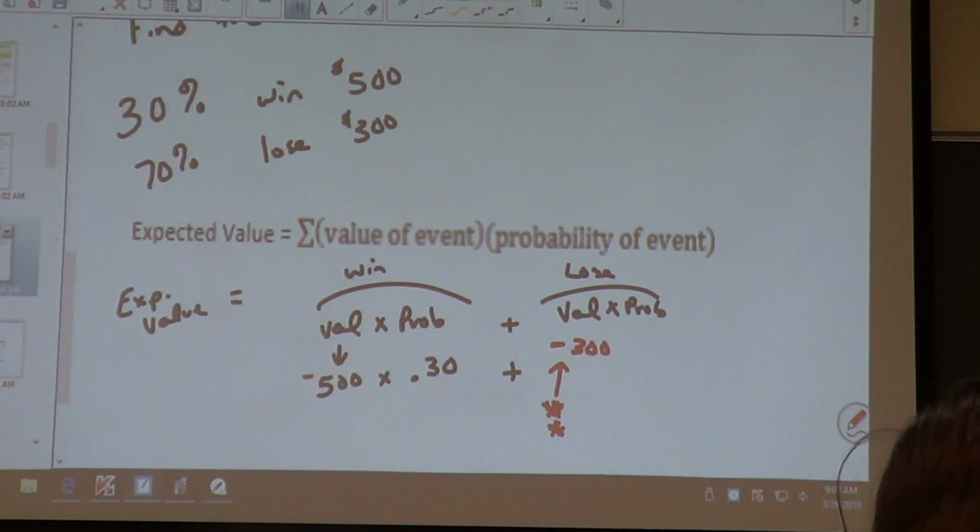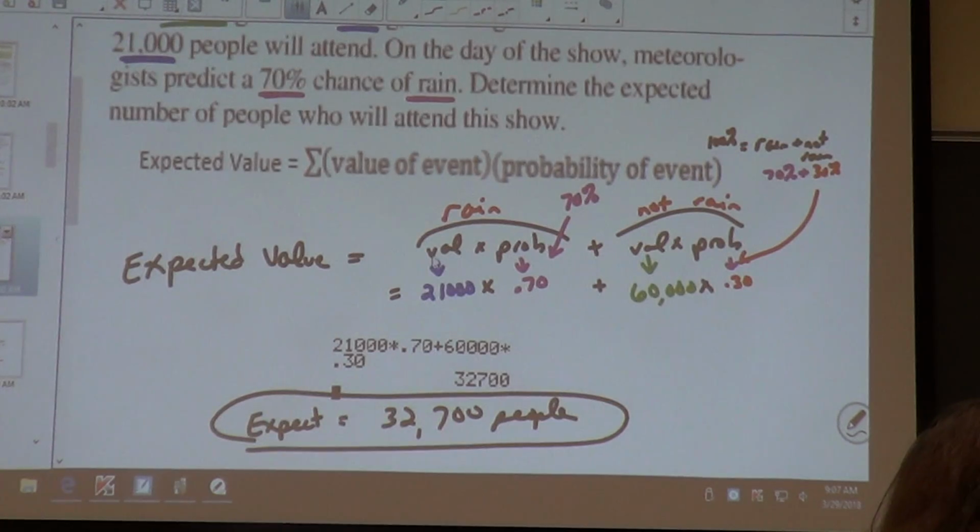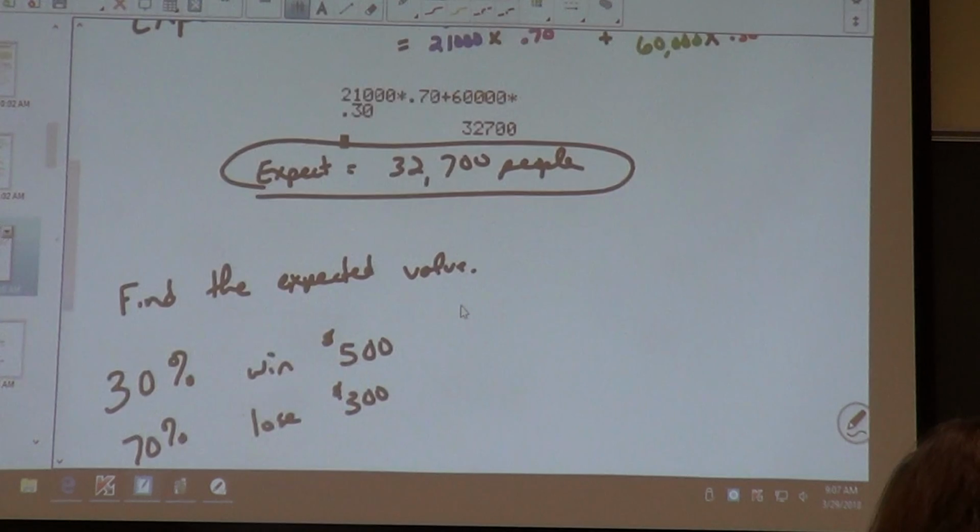If you make money, it's positive. If you lose money, it's negative, times 0.70. So for the previous problem, it wasn't negative, we just had fewer people coming. We can't have negative people, we just have fewer people showing up because it's raining.